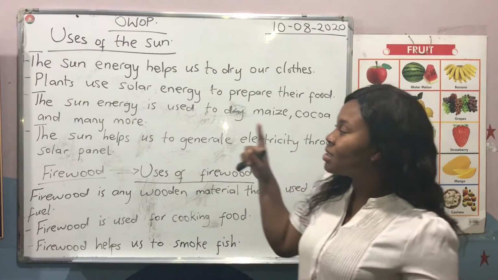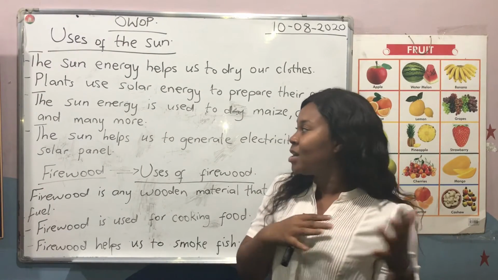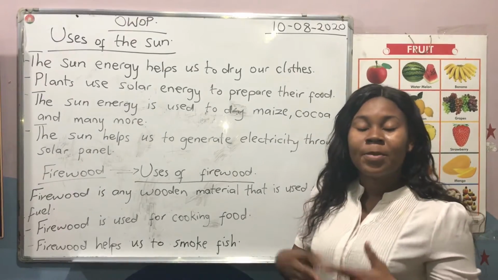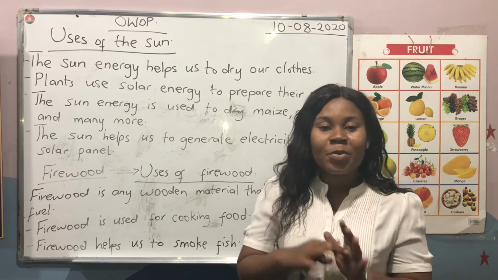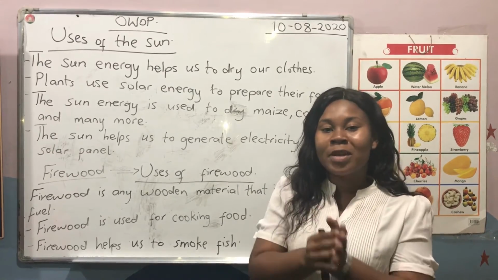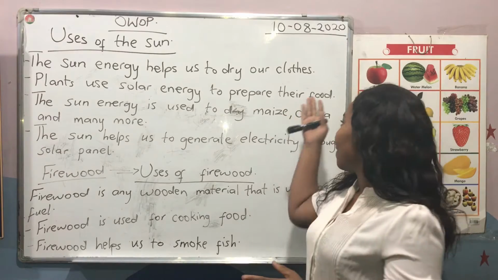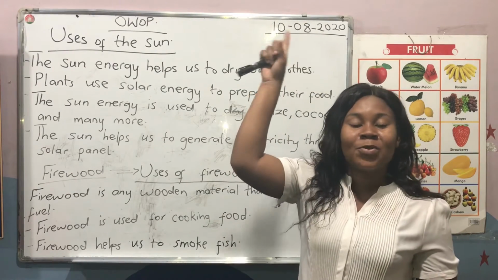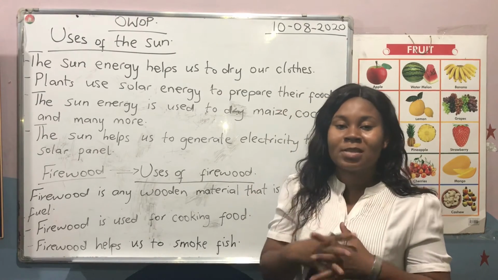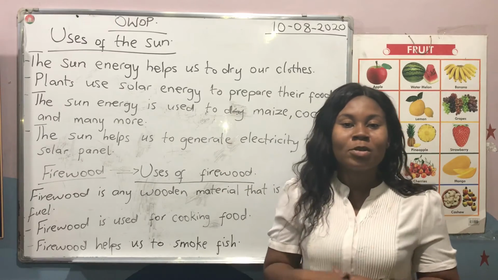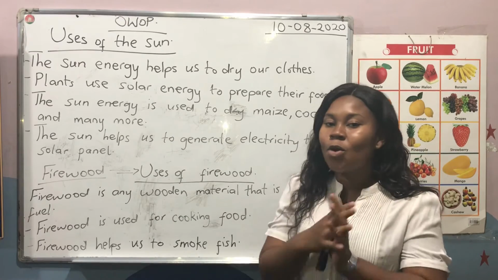The second one says plants use solar energy to prepare their food. When we're having our science lessons, remember we said plants, we don't go outside and give plants food like we give animals food. No, they prepare their own food. And the process of preparing their own food is called what? Photosynthesis. It's when the plant uses the energy from the sun, which is called solar energy, to prepare its own food.